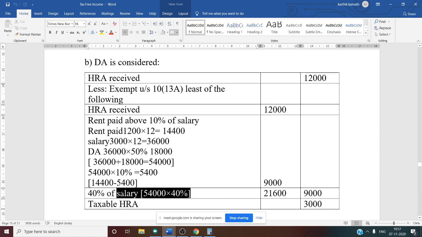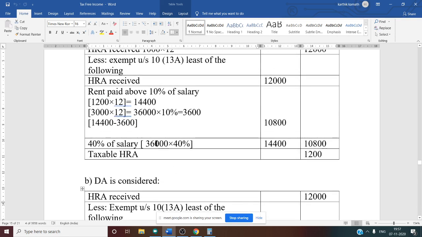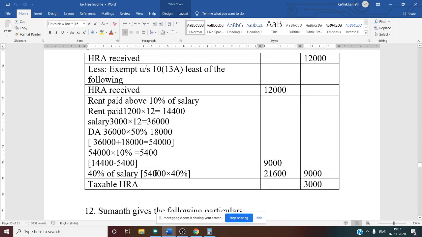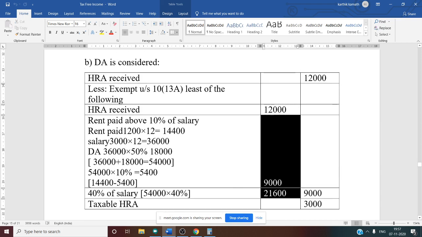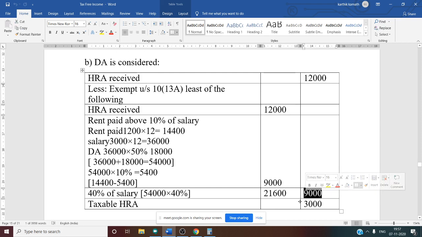Next, 40% of salary. Why 40% of salary? Because here the city is not mentioned. So 54,000 is our salary. In the previous case, salary was 36,000, because DA is not included. In this second case, DA is included, that is why 18,000 extra, so it becomes 54,000. 54,000 into 40%, you will get the answer as 21,600. So that is point number 3. Among these three, whichever is least is exempt: 12,000, 9,000 and 21,600. Which is least? 9,000 is least. So 9,000 is the exemptable amount.